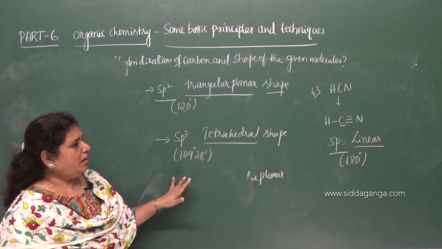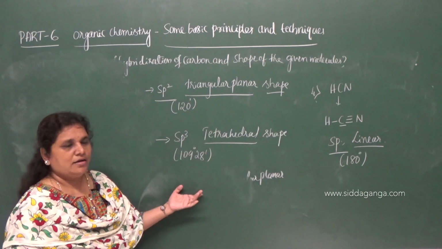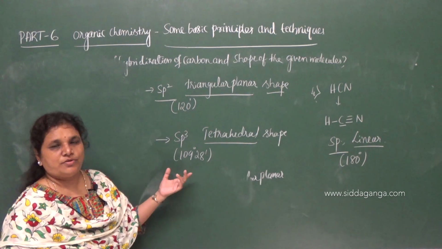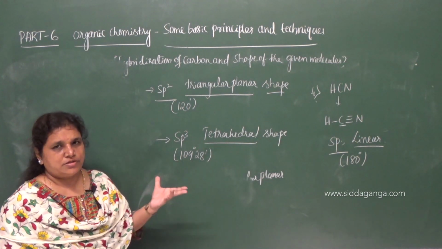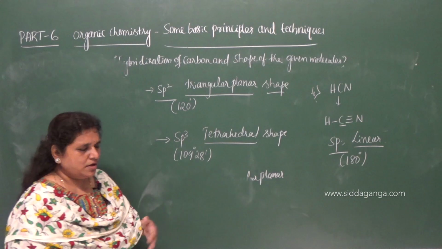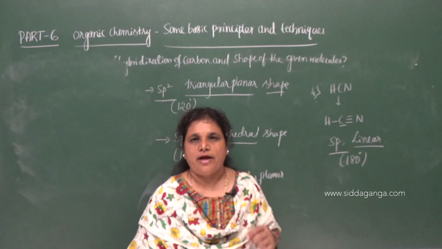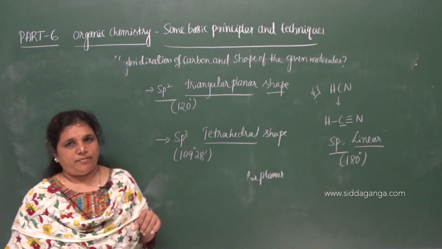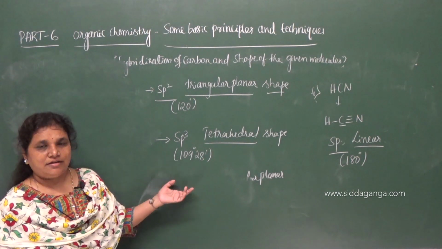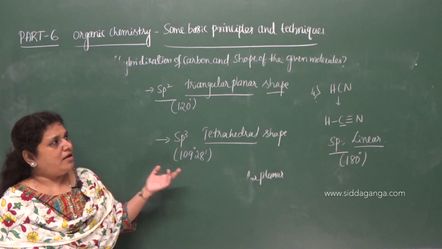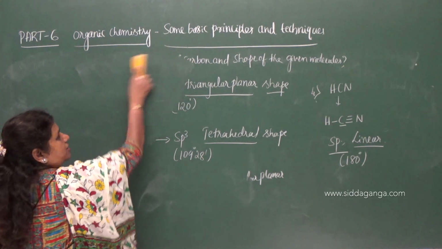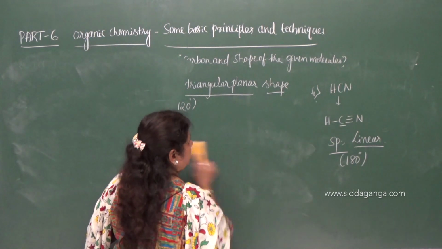Most of the examples I have already given, and for the remaining two or more, just try to attempt those questions. Similar questions: finding the number of sigma and pi bonds, finding the state of hybridization of the carbon, and the shape of the molecule. Okay, now let us move on to the next concept here.